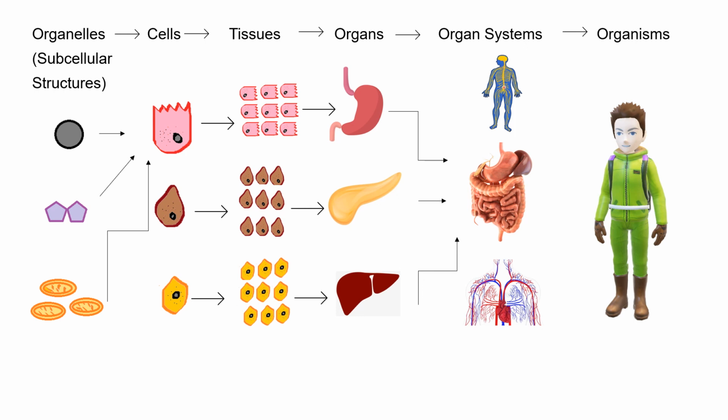We started with organelles, which are subcellular structures which can be grouped together to form cells. Now, these cells, which have similar functions, group together to form tissues. Different tissues form organs, and different organs having related functions give rise to different organ systems. And all the organ systems present in multicellular organisms combine to form an organism.